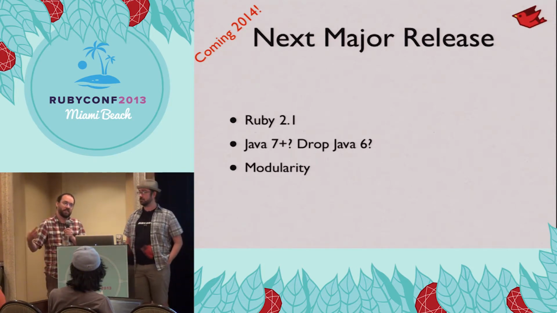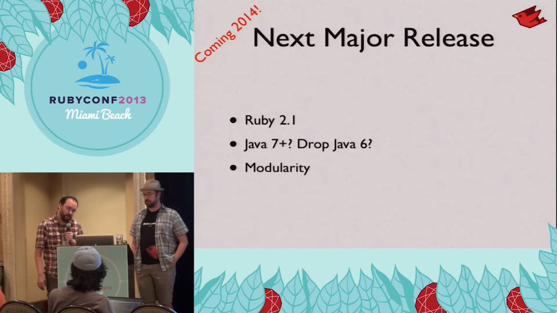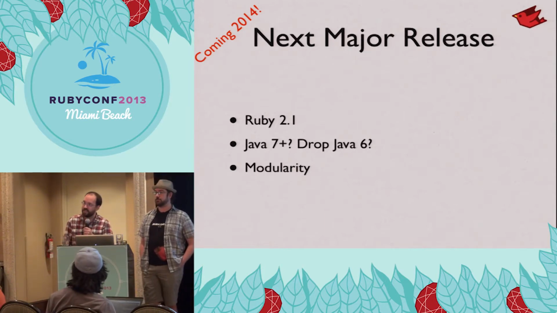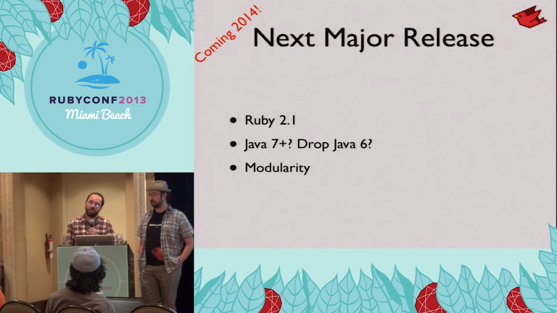Supporting multiple modes of Ruby at the same time is really painful. We're probably going to be Java 7 and higher. If there's any people that use Java 6 and you're not going to be able to migrate by next year, just talk to us. We want to hear who those people are and what your stories are.